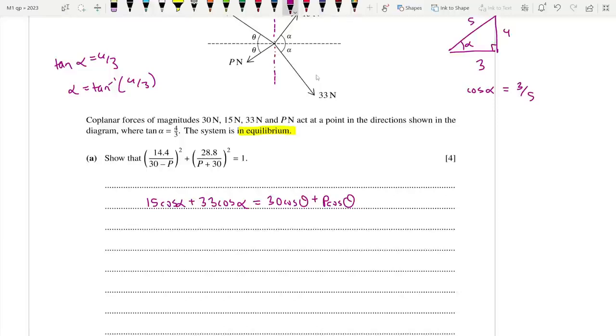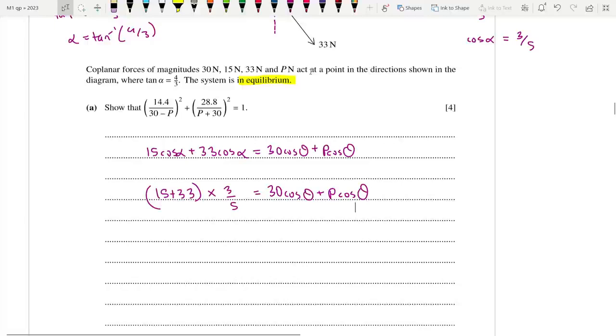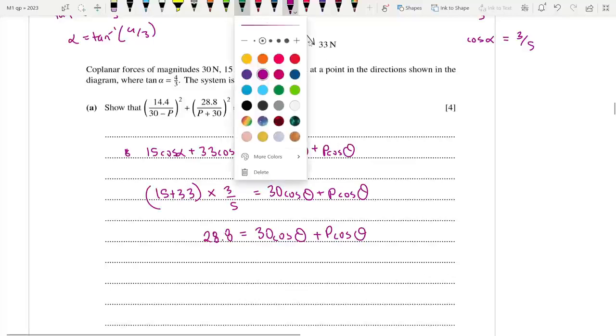Okay. So yeah, it's 15 plus 33. We can take cos alpha common, which is in fact 3 by 5. This is equal to 30 cos theta plus p cos theta. So what do we get? 15 plus 33 times 3 by 5, which is 28.8, is equal to 30 cos theta plus p cos theta. So this is one of them. This is our first step.